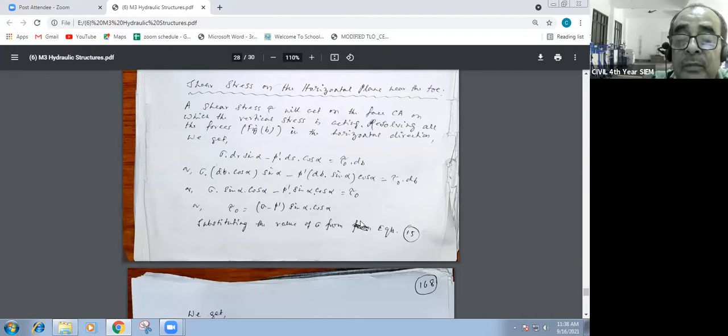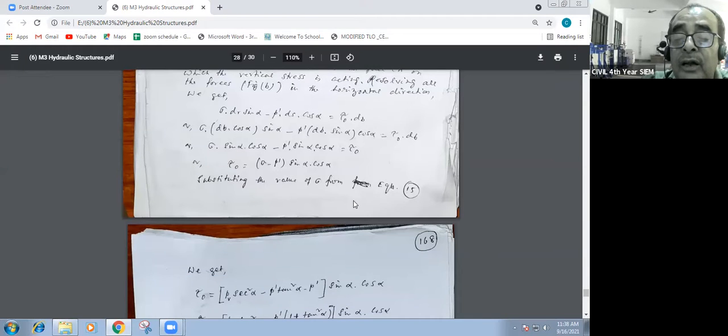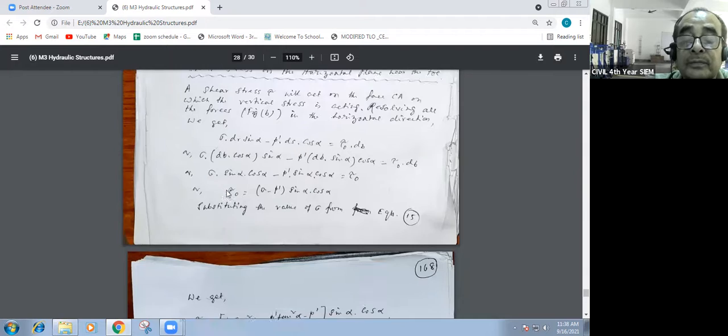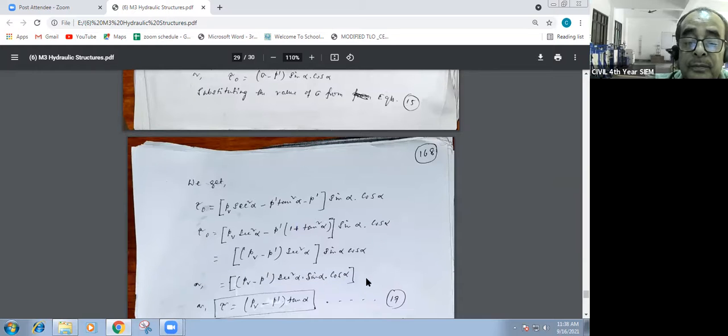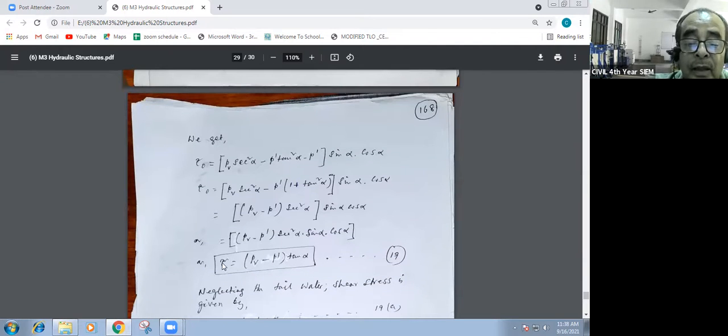By resolving, you will get cos alpha and sin alpha. And ultimately, substituting the value of sigma from equation 15, go to equation 15 and substitute the value of sigma. We get tau 0 is equal to this equation. I have boxed it and shown it. Tau is equal to PV minus P dash tan alpha. Ultimately this will be coming.